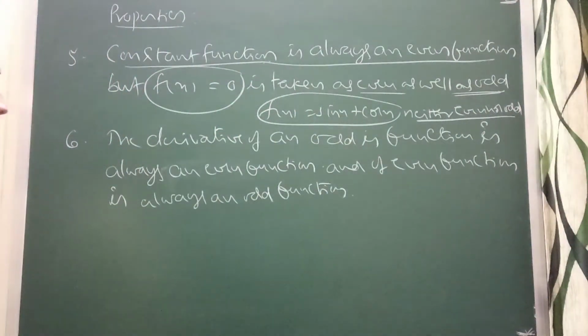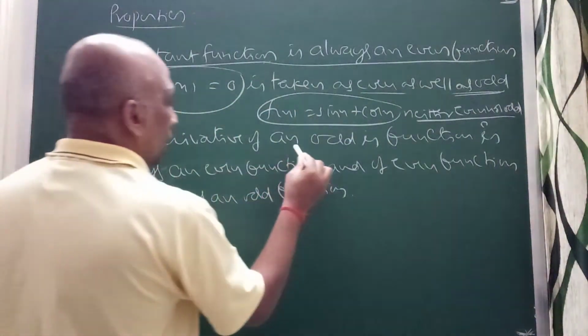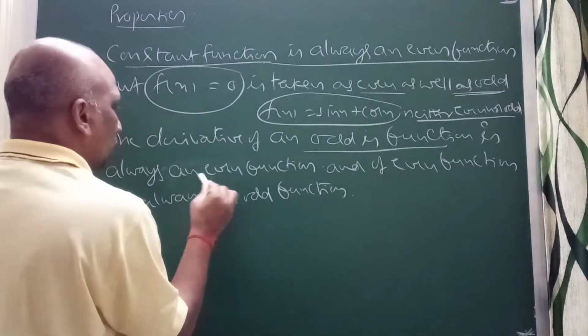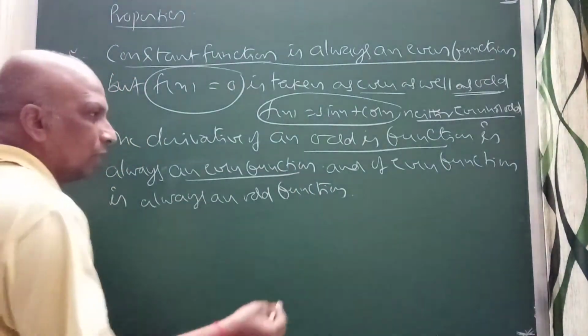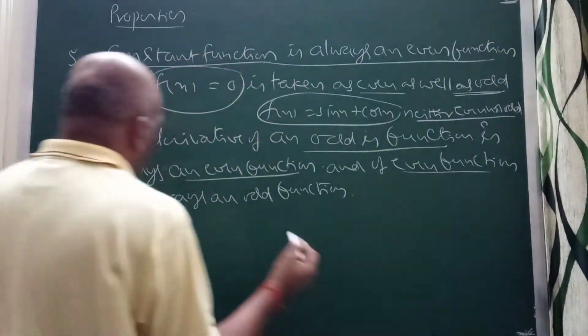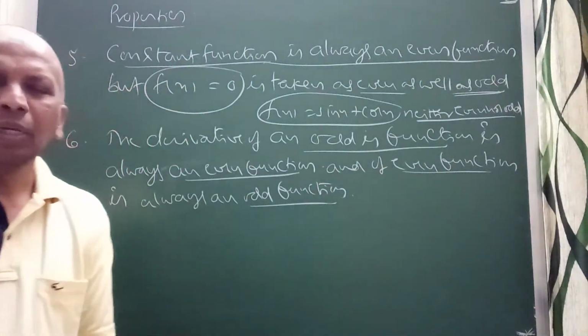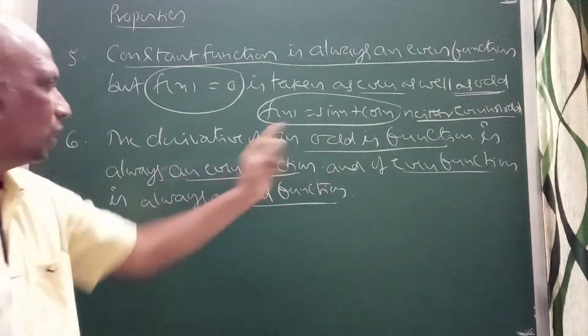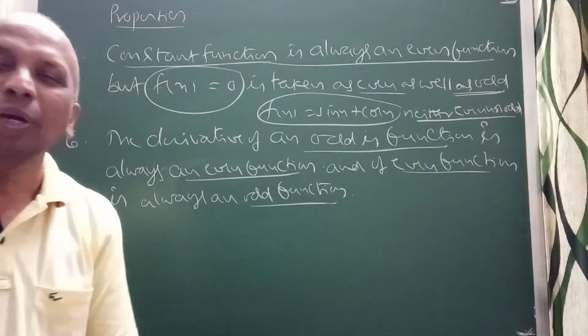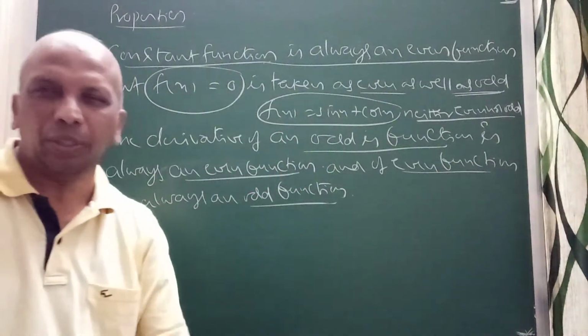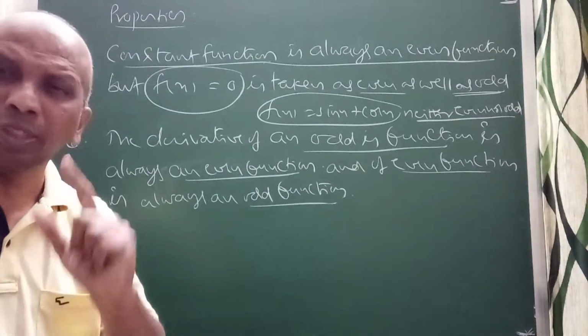Remember that. Next, the derivative of any odd function gives an even function. Vice versa, the derivative of an even function is an odd function. Remember, the derivative of an odd function is an even function, and at the same time the derivative of an even function is an odd function. This is true always.